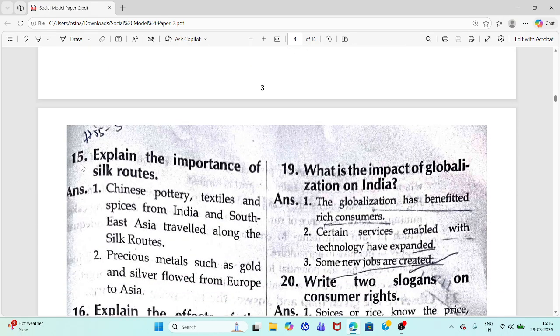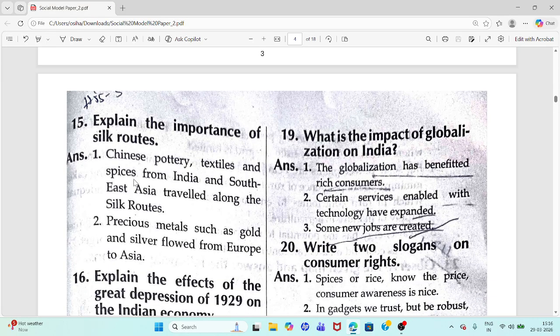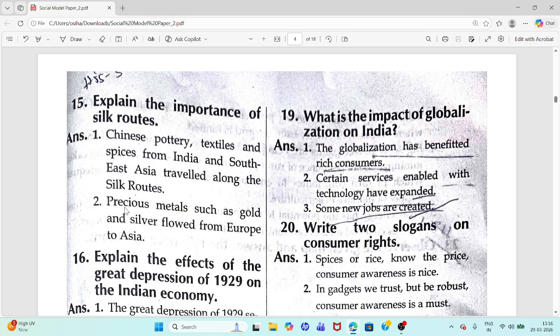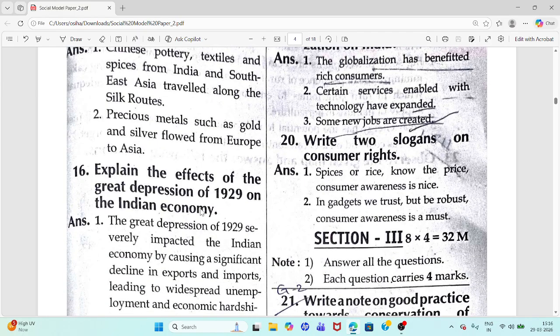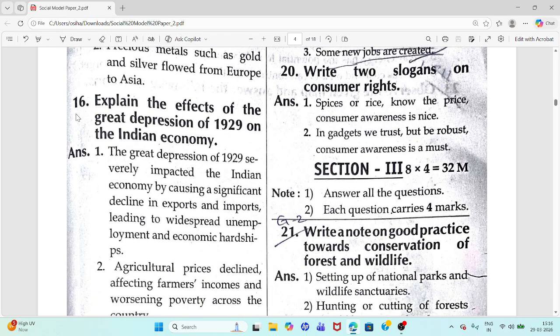Next. 15th question. This is also important. So please mark it also. Explain the importance of silk routes. Chinese pottery, textiles, and spices from India and Southeast Asia traveled along the Silk routes. Precious metals such as gold and silver flowed from Europe to Asia.